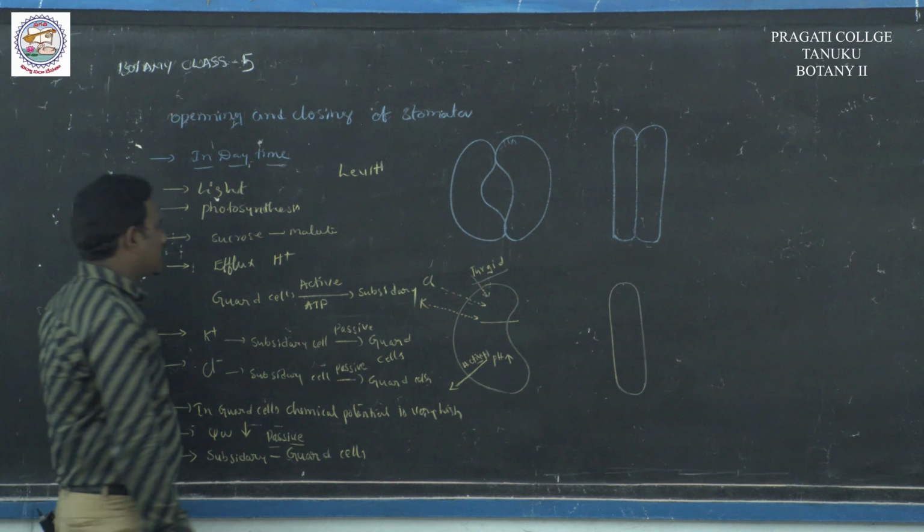In night time, light is absent. So photosynthesis is not performed in the chloroplast.